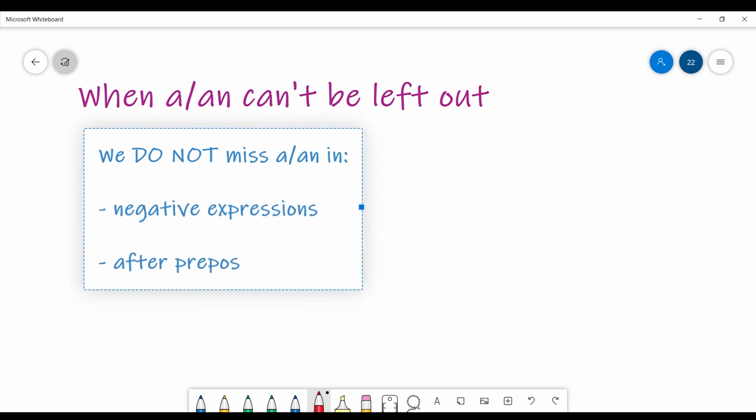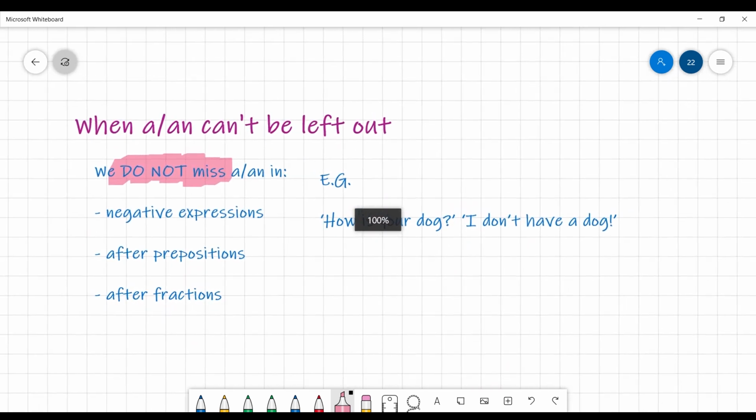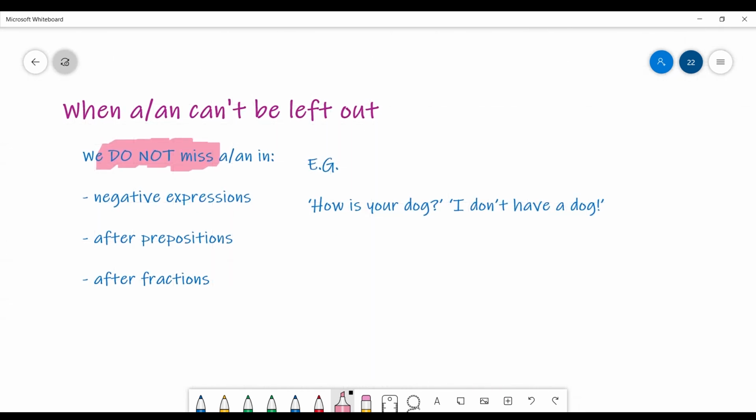So if you have negative expressions after prepositions and after fractions, don't forget the article a or an. Let's look at the examples. A question: how is your dog? I don't have a dog. In the question, "your dog", we are using "your", so we need no article. But the answer has a negative expression, "I do not have a dog." Here we must use an article.